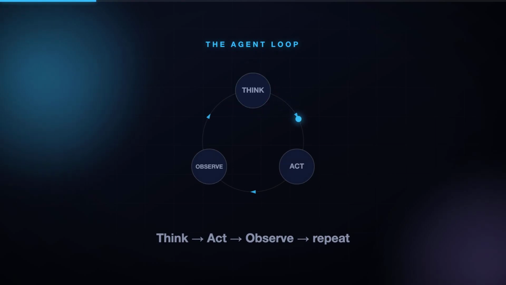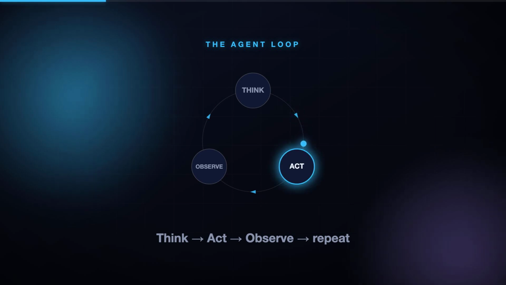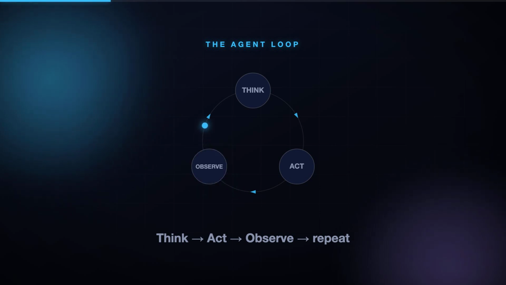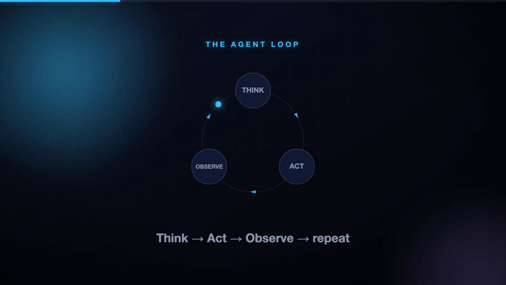So how does it keep going? Underneath, almost every agent runs the same simple loop. Just 3 steps. Think, act, observe. It reasons about what to do next, takes one action, looks at the result, and then repeats. That loop is the whole trick. Everything else is just detail.